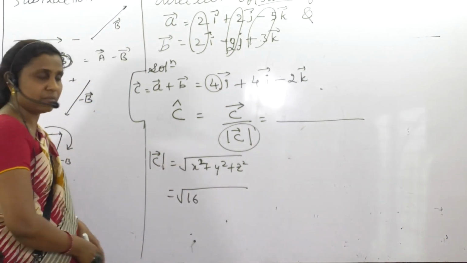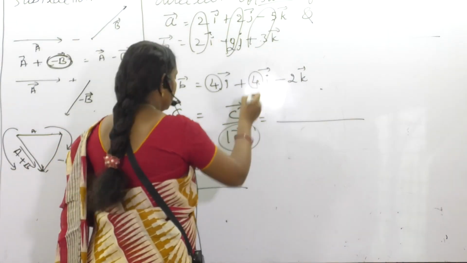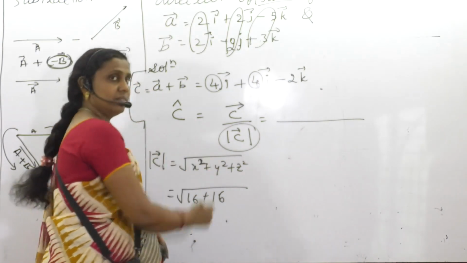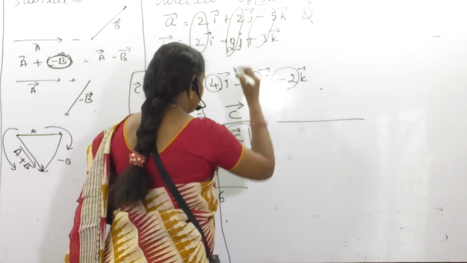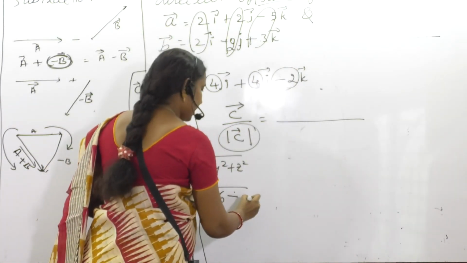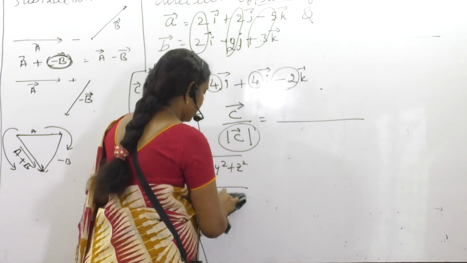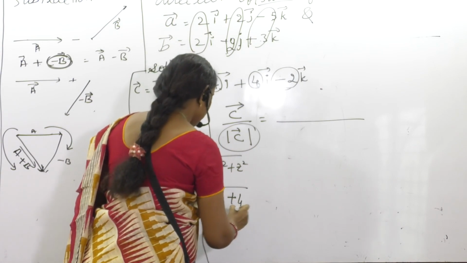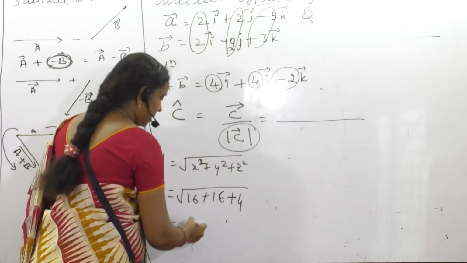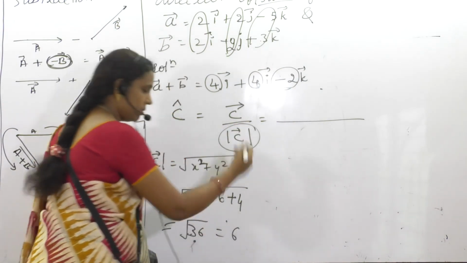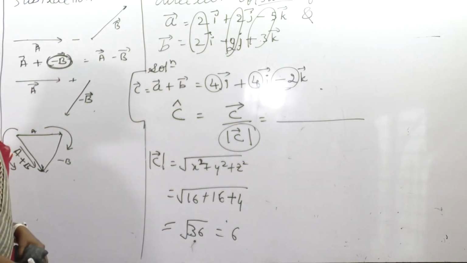I hope you understood with the first example. This will be 16, 16 plus 4, minus 2 its square is plus 4, not minus 4. So it is equal to the square root of 36, which is 6. Am I right?